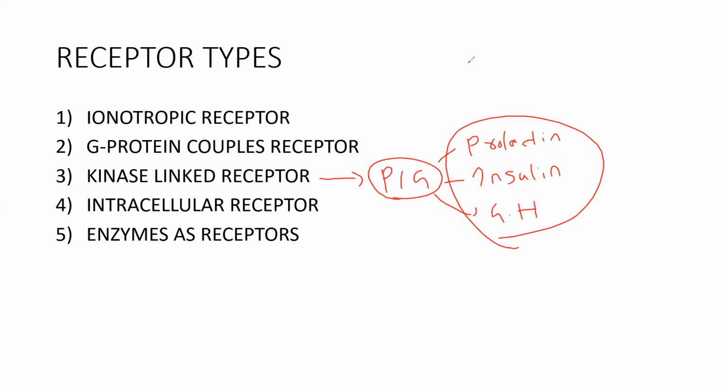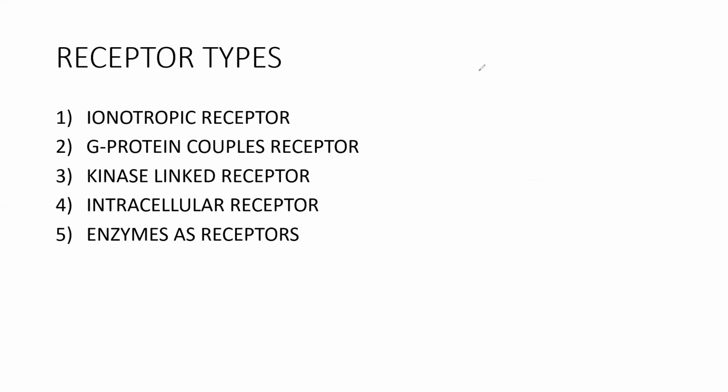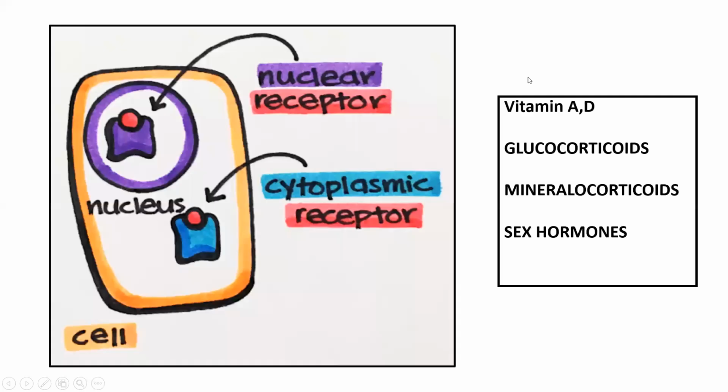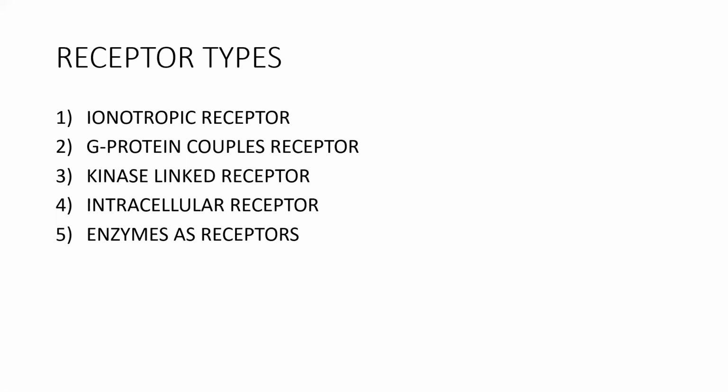So here we finished inotropic receptors, G protein coupled receptors, kinase linked receptors. And next we have intracellular receptors. So here we have cytoplasmic receptors and nuclear receptors. So what are the examples for intracellular receptors? Here these are the examples: vitamin A, vitamin D, glucocorticoids, mineralocorticoids, and sex hormones. These are the examples for intracellular receptors.